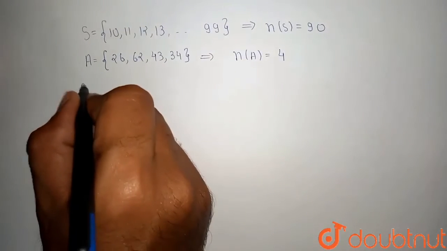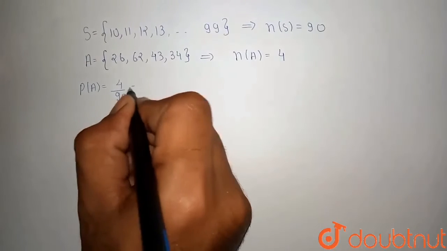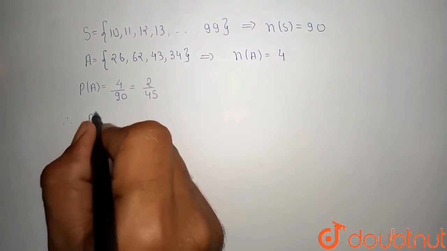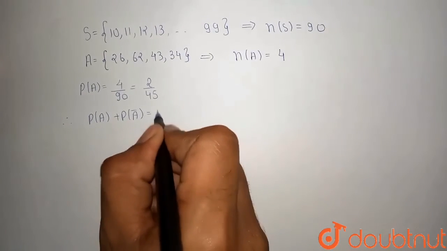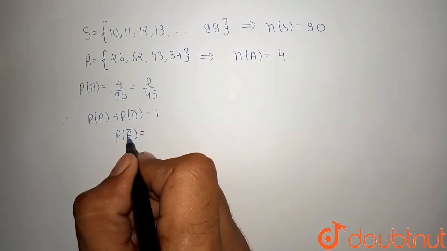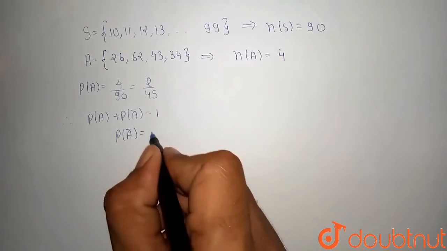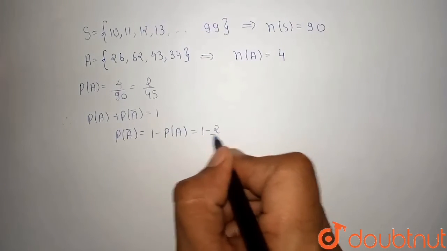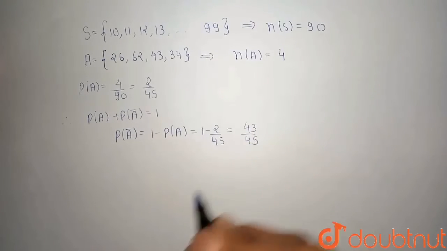So the probability of the event A happening is 4 upon 90, that means 2 upon 45. We know the identity: the probability of an event happening plus the probability of the event not happening is 1. So the probability of not happening of event A, that means the chosen number whose product of digits is not 12, is 1 minus probability of A. That means 1 minus 2 upon 45, or 43 upon 45.